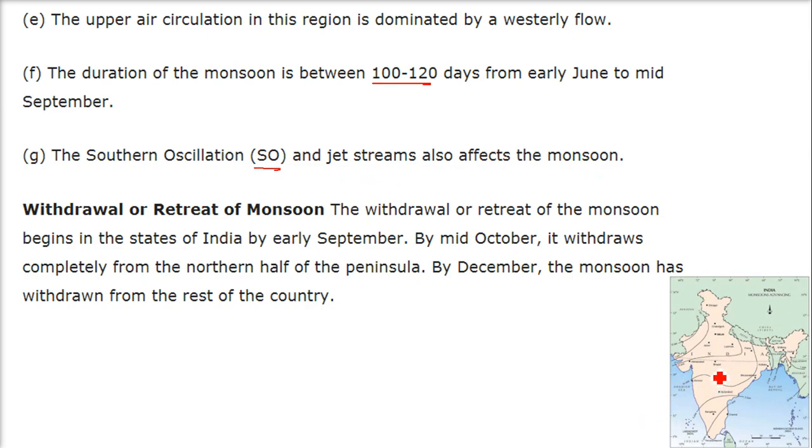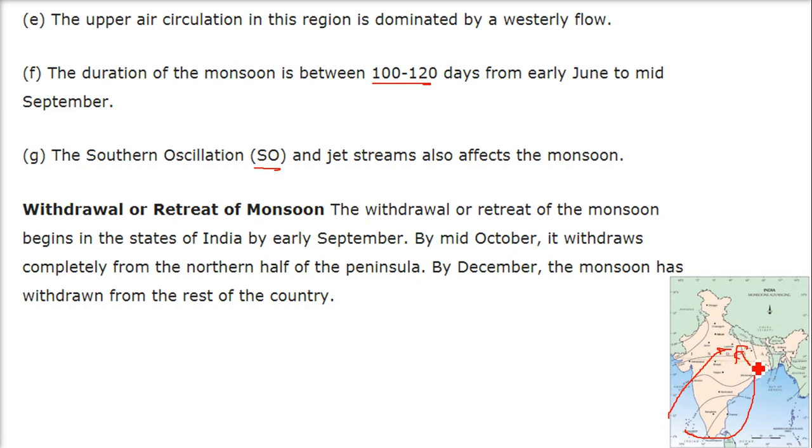So not only these winds, along with that the jet streams and the ocean currents, everything adds up and they create monsoon. Not only one thing will create monsoon. Please understand that. Then comes the withdrawal or retreat of monsoon. Now the monsoon which has come like this, it is starting, it has lost its speed, its intensity and the water.